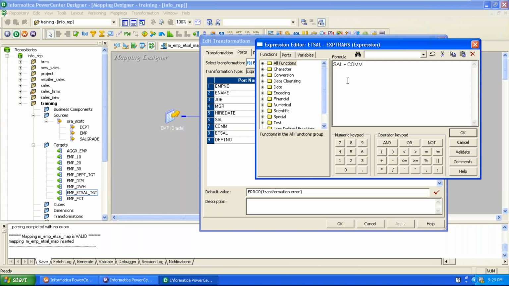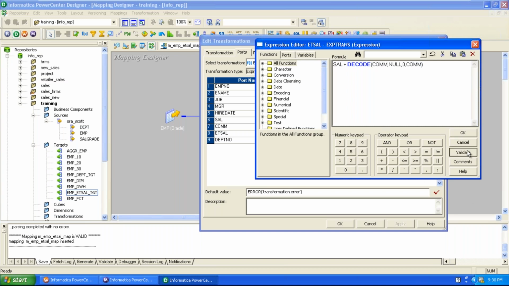That's why here we can write a statement called a decode statement. Here we decode the data of the commission. If commission has a null value, then replace it with 0, otherwise don't replace. We can write the formula like this, a decode statement. If commission has a null value, then replace it with 0 or any other not null value. 0 is a not null value. Otherwise, if commission has a not null value, then don't replace; we keep the commission.